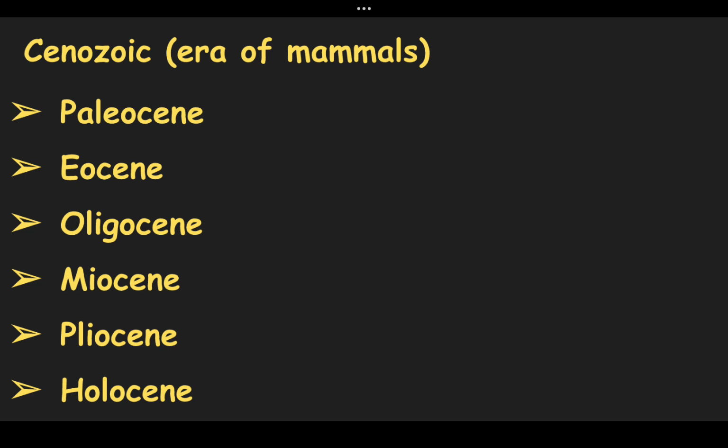At the end of this period, there was a drought which affected the whole world. But it is considered that Africa was affected the least, due to which the Homo sapiens still survived. Next and the last is the Holocene. Holocene began 11,700 years ago and lasts to the present day. All recorded history and human history lies within this boundary.